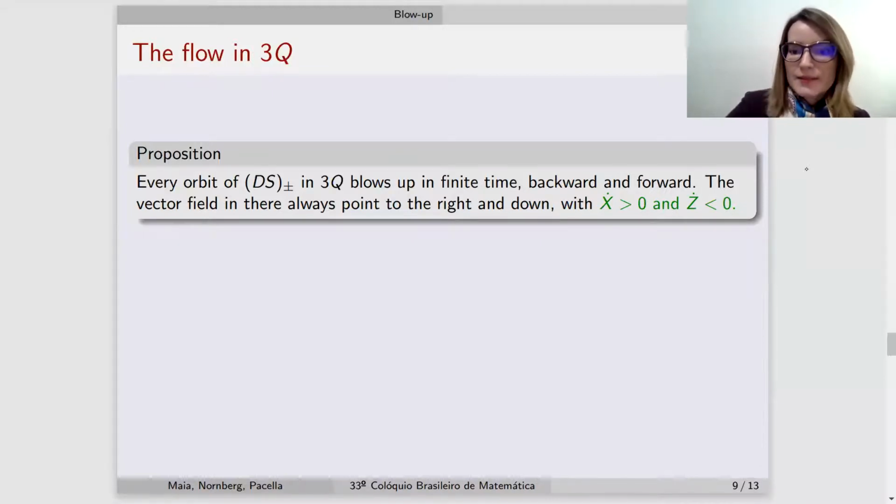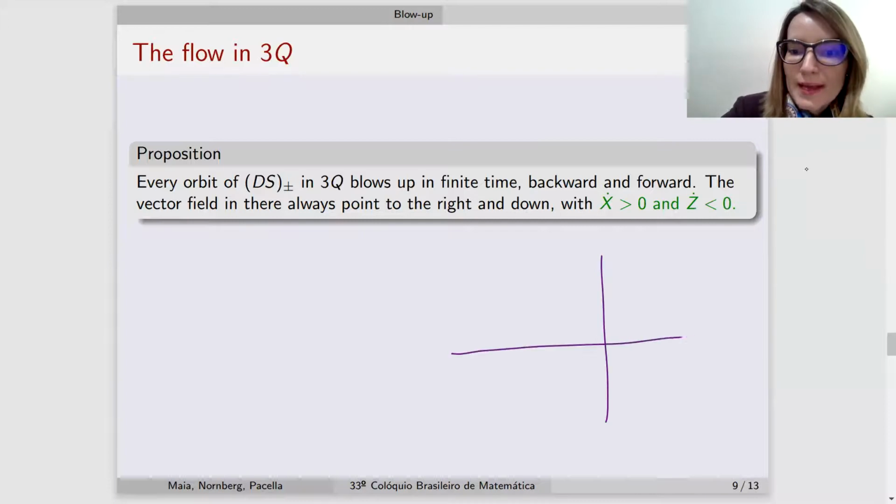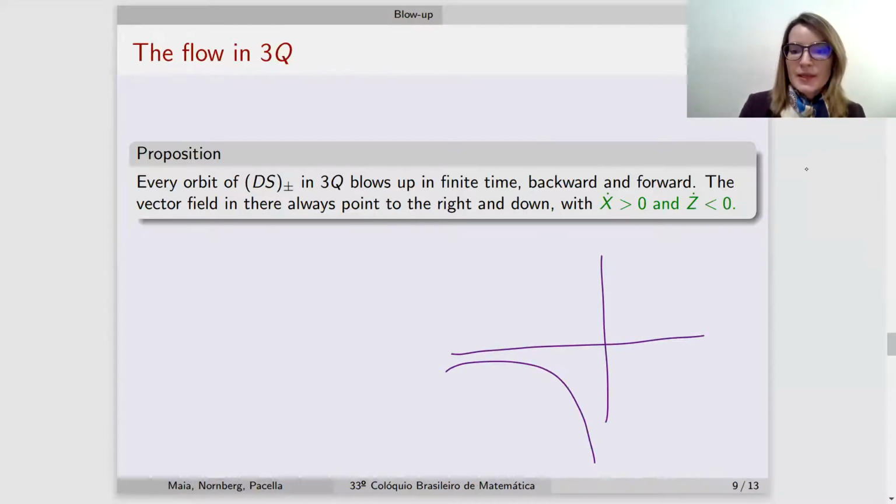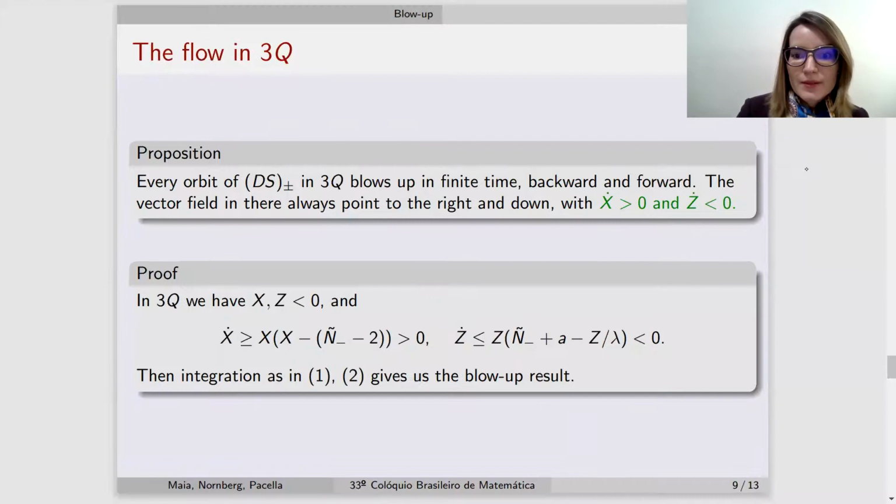In the third quadrant, we always have these blow-ups occurring for any trajectories. Why? Because here the flow is always pointing down and to the right. In each point we have this flow, which can be seen very easily from the equations.